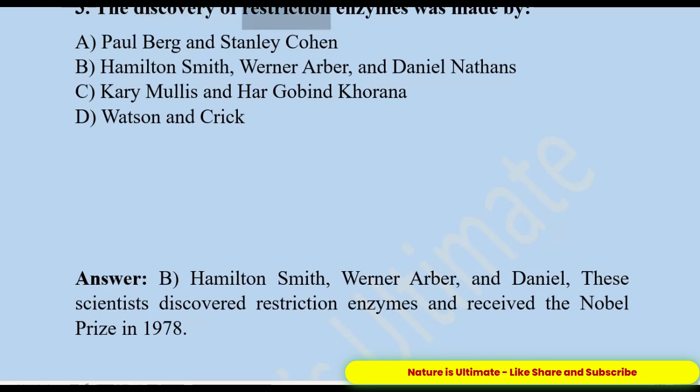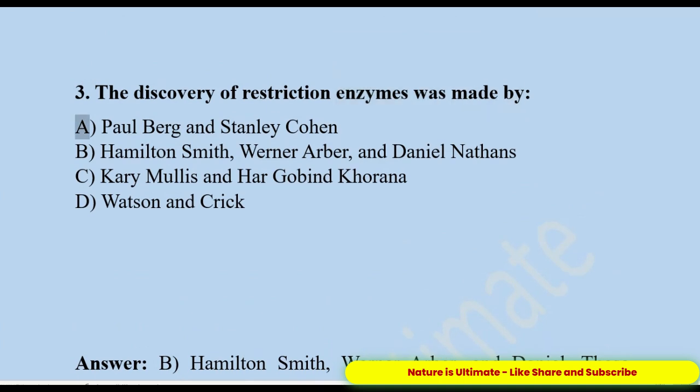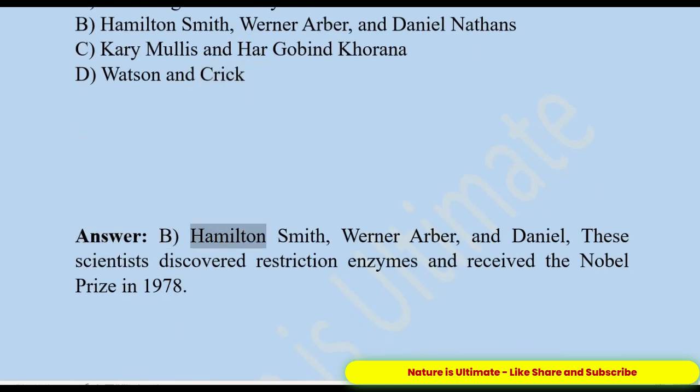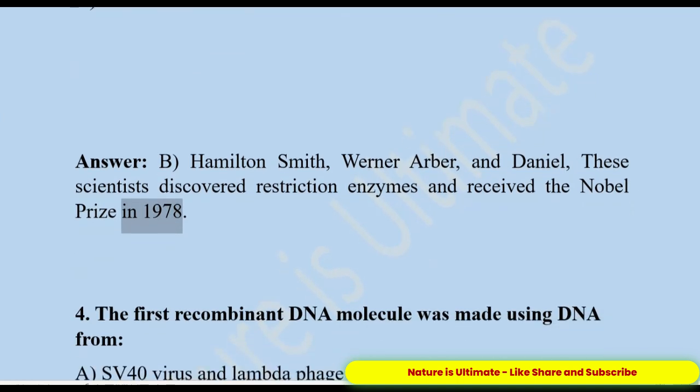3. The discovery of restriction enzymes was made by A. Paul Berg and Stanley Cohen. B. Hamilton Smith, Werner Arber, and Daniel Nathans. C. Kary Mullis and Hargobind Khorana. D. Watson and Crick. Answer: B. Hamilton Smith, Werner Arber, and Daniel Nathans. These scientists discovered restriction enzymes and received the Nobel Prize in 1978.